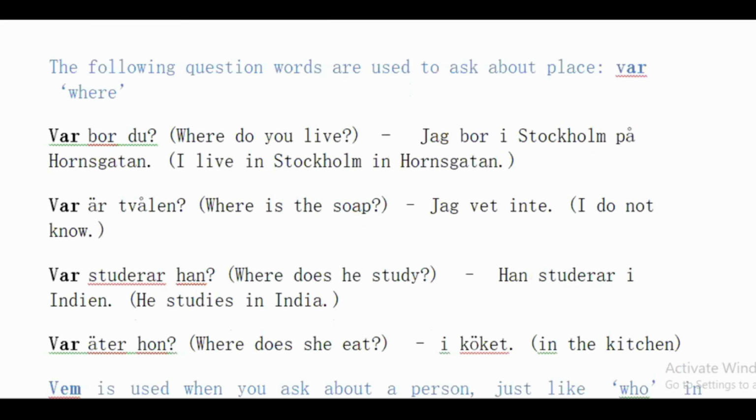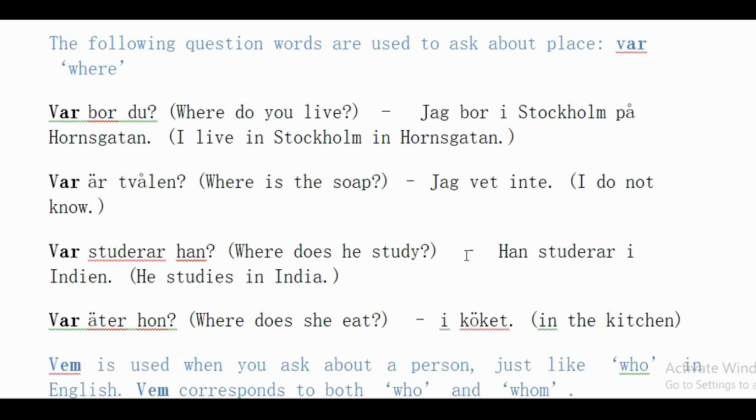Next we have var, that means where. Var bor du? Where do you live? Jag bor i Stockholm på Hornsgatan. I live in Stockholm at Hornsgatan. Var är tavlan? Where is the board? Jag vet det inte. I don't know. Var studerar han? Means where does he study?